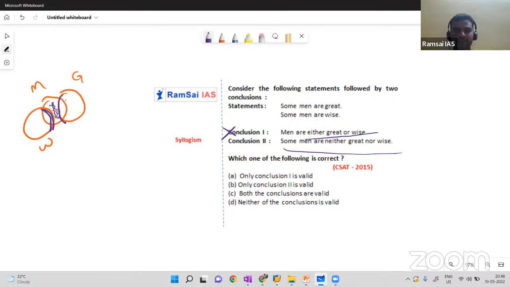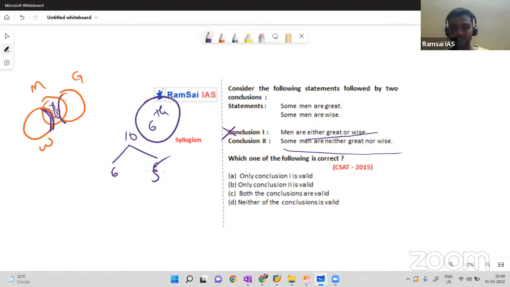See, just imagine in reality, if there are 10 people from 1 to 10, 1 to 6 people are great, 6 to 10 people are wise. Then the sixth person who is in common can be a possibility, right? Now, how can you say some men are neither great nor wise? See, the same diagram, it can be like this also now.